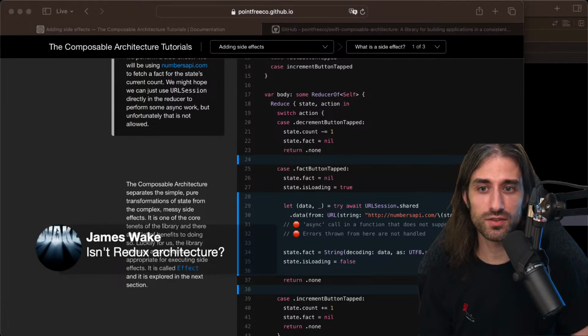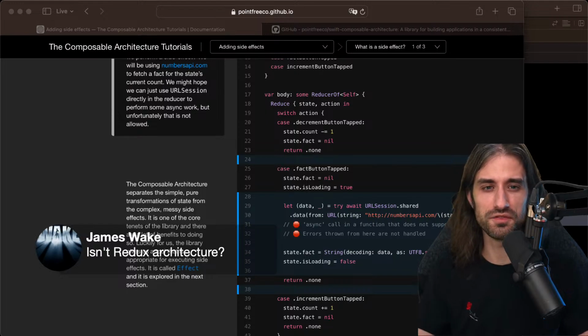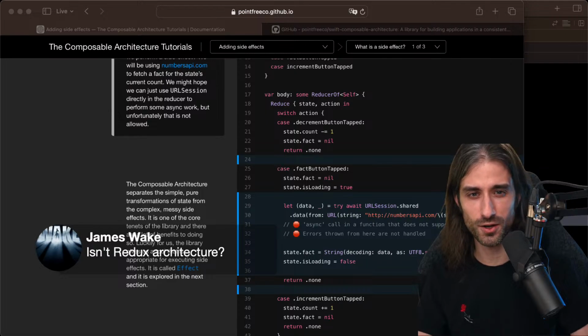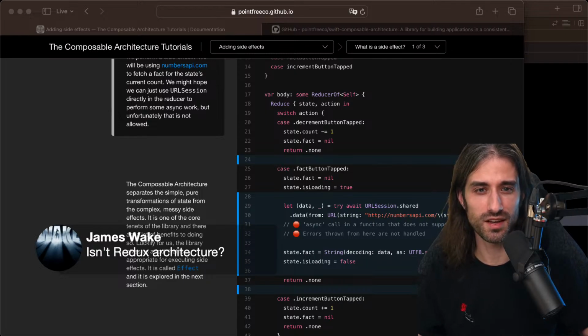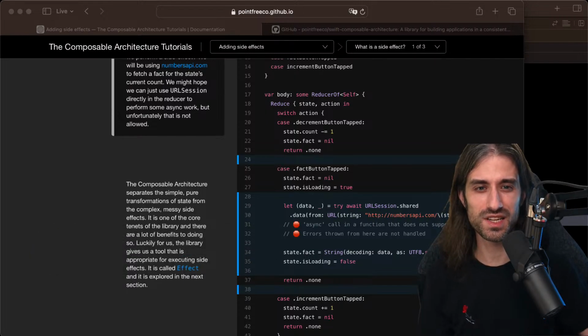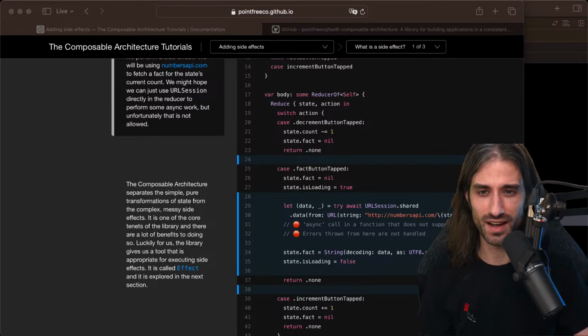James, you're saying, isn't it Redux architecture? Indeed, there is a very strong similarity with Redux architecture. If Stefan is still here, maybe he can talk to the finer points of the differences in the two architectures, but we could say that they are like relatives. I don't know how close relatives they are, but there is definitely a strong similarity at play here.